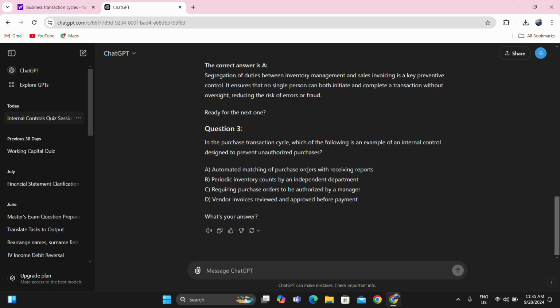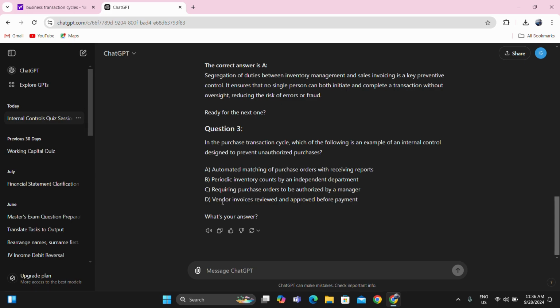This is on the payment already, and the authorization of purchases comes before this stage. Periodic inventory counts by an independent department still does not include unauthorized purchases. Requiring purchase orders to be authorized by a manager. Yeah, this is it, letter C.